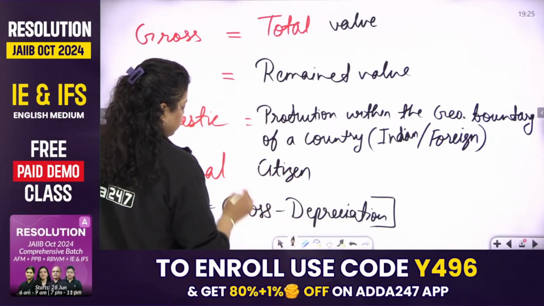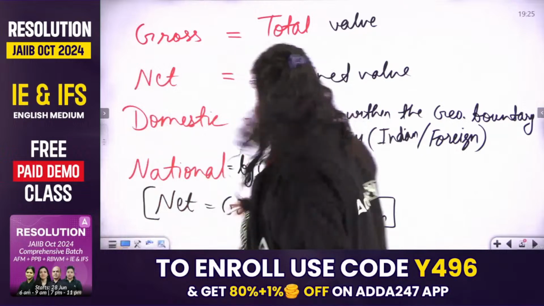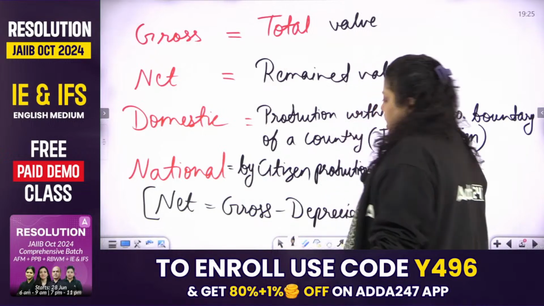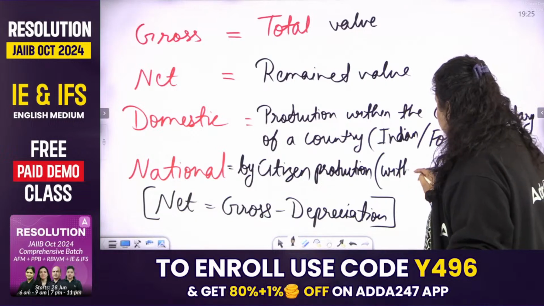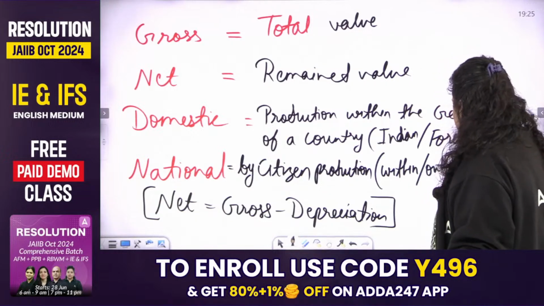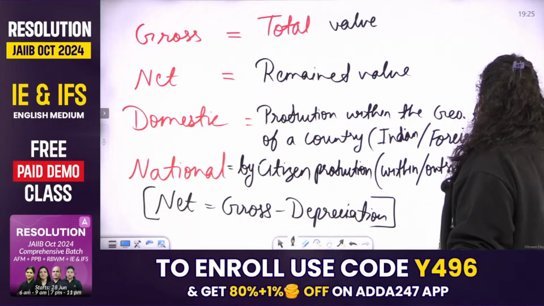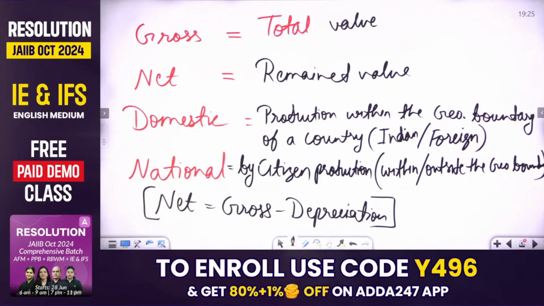And national product means the production should be done by a citizen. Whatever production has happened by a citizen will be counted in the national product, whether it is within or outside the geographical boundary. Doesn't matter whether the citizen is within or outside the geographical boundary. What matters is production should be done by the citizen within India or outside the country. That is known as your national product.